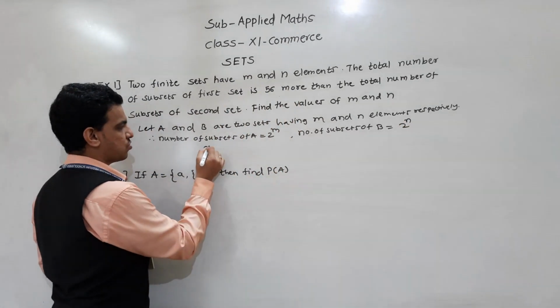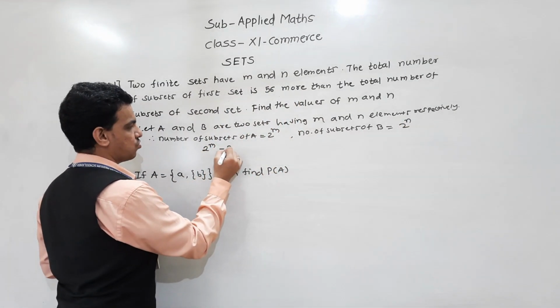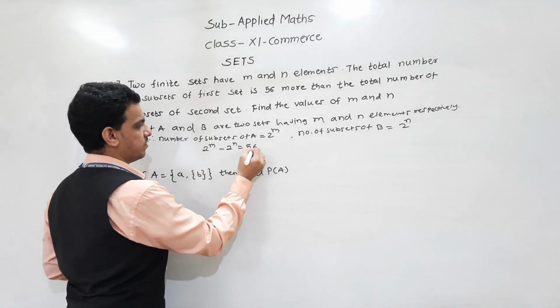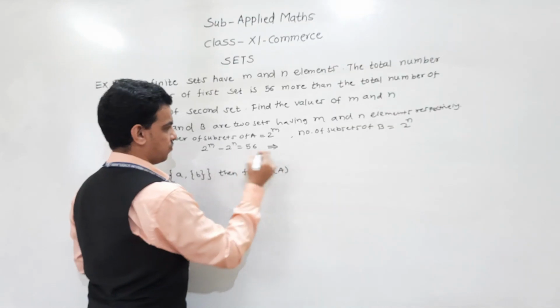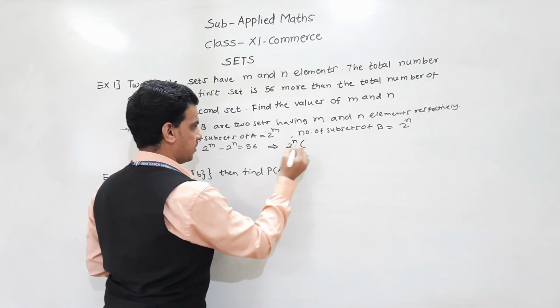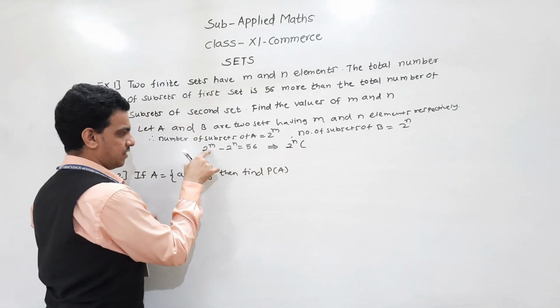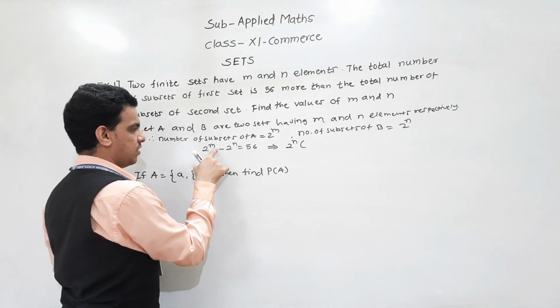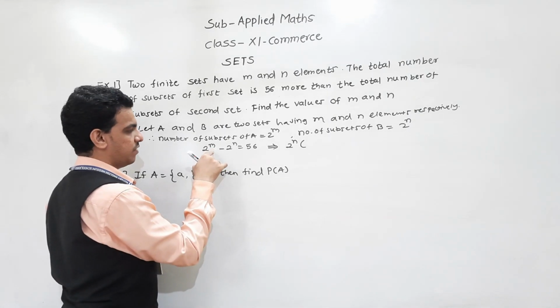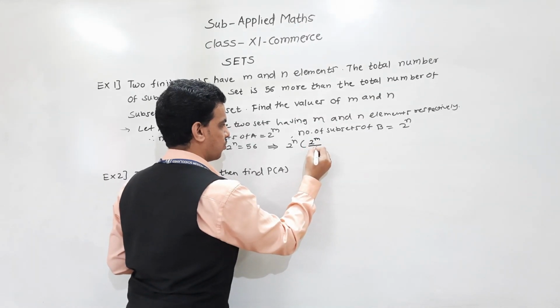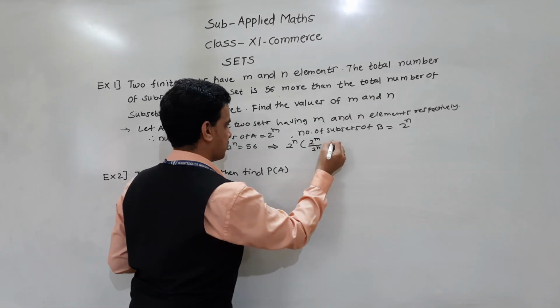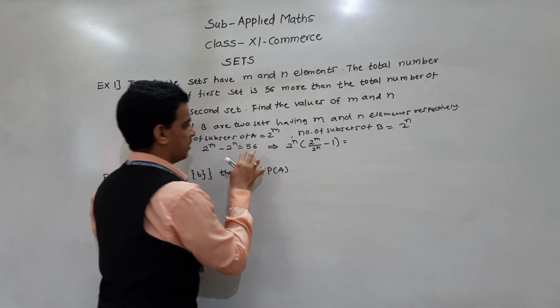What is given? 2 raised to m minus 2 raised to n is equal to 56. Now if we take 2 raised to n common from this, since 2 raised to n is not there, we have to multiply and divide by 2 raised to n. So 2 raised to n into (2 raised to m minus n, minus 1) is equal to,